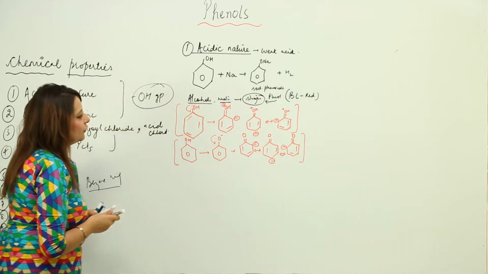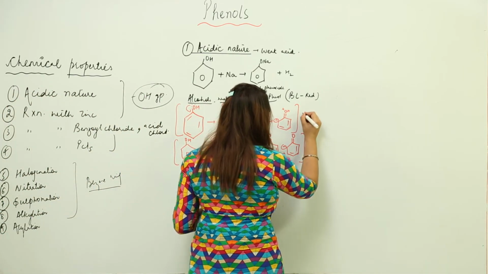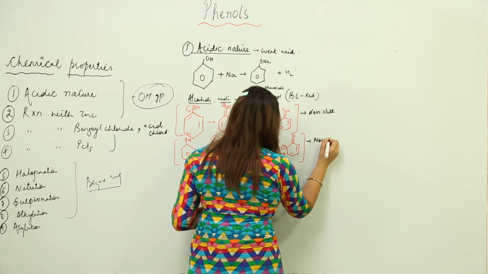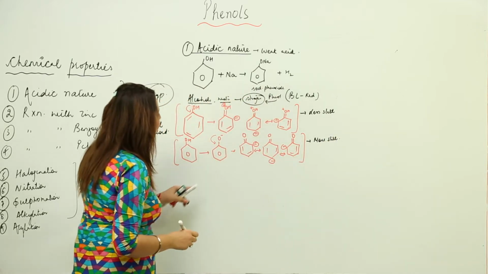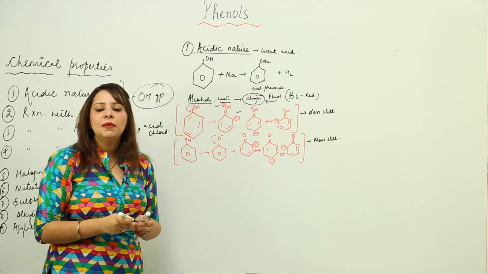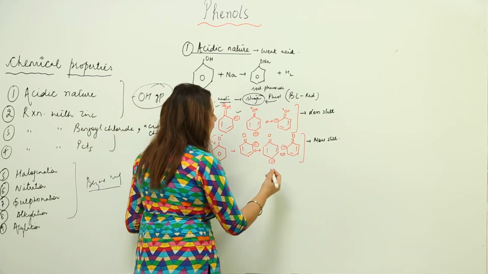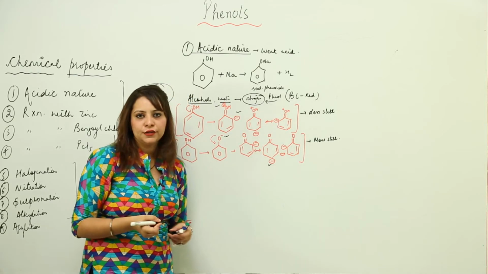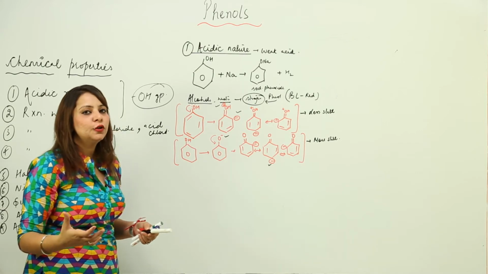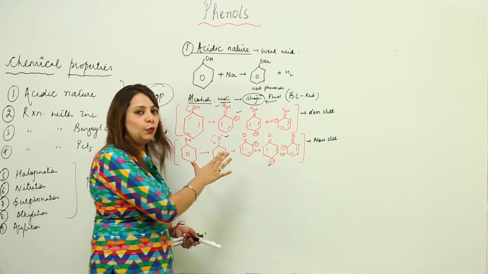As we can see here, if we compare their stability, the phenol resonating structure is somehow less stable than the phenoxide one, which is more stable. The reason is that this resonating structure contains both charges, positive and negative, so they will have certain attractive force between them. But if we compare the resonating structure of the phenoxide, it has only one charge, so that means this will be more stable. So if anybody asks you about the stability of phenoxide or the phenol, you are going to say that phenoxide is comparatively more stable than the phenol.